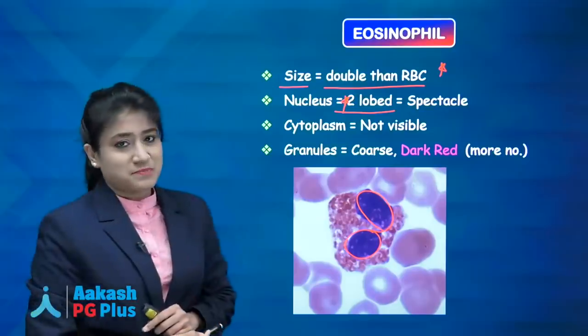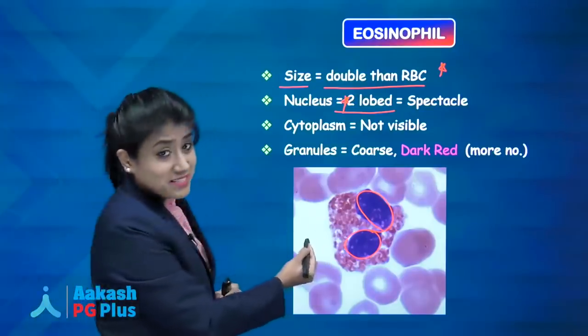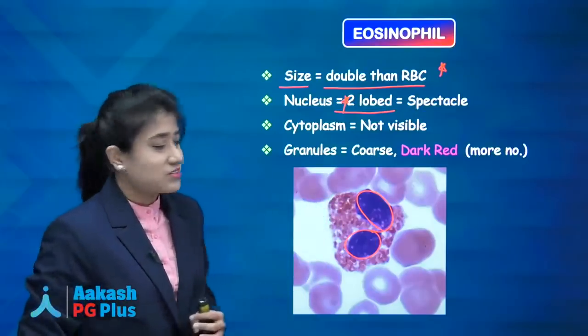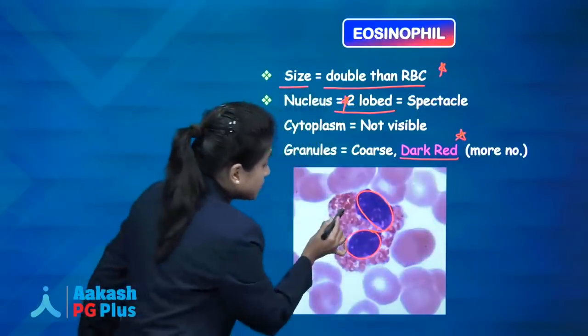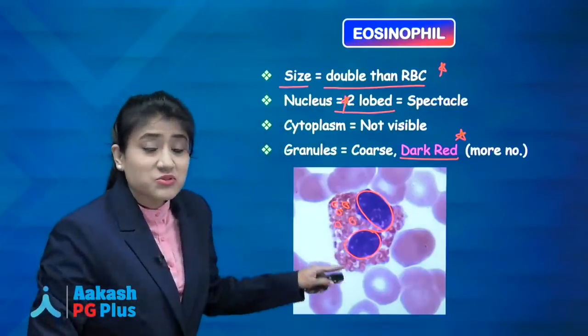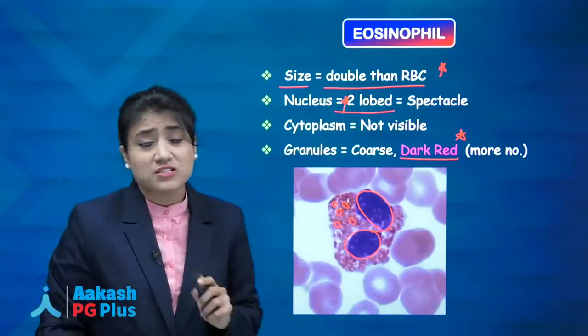What about cytoplasm? Just see here carefully. Cytoplasm is not visible. Why? Because cytoplasm is having a lot of granules in it. Which colored granules? They are dark red, and these granules are coarse. So in eosinophil we have coarse dark red colored granules. Write it down guys, it's very important.